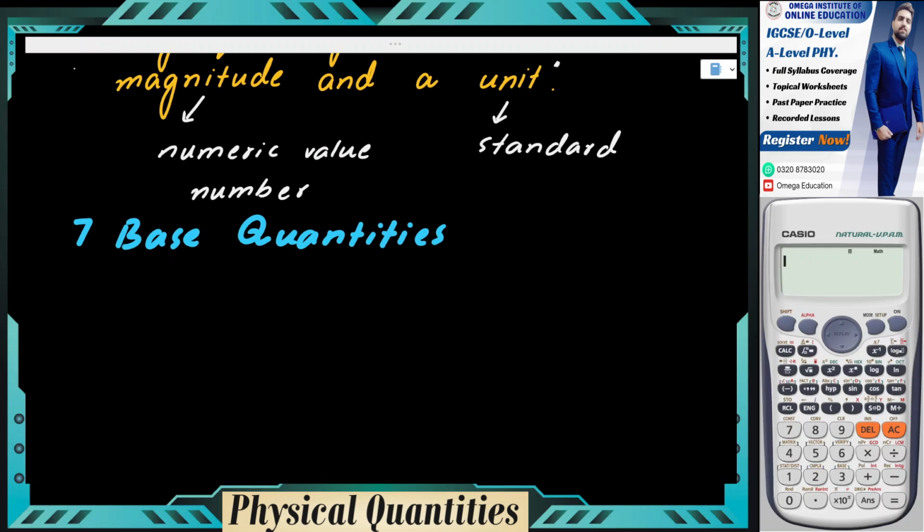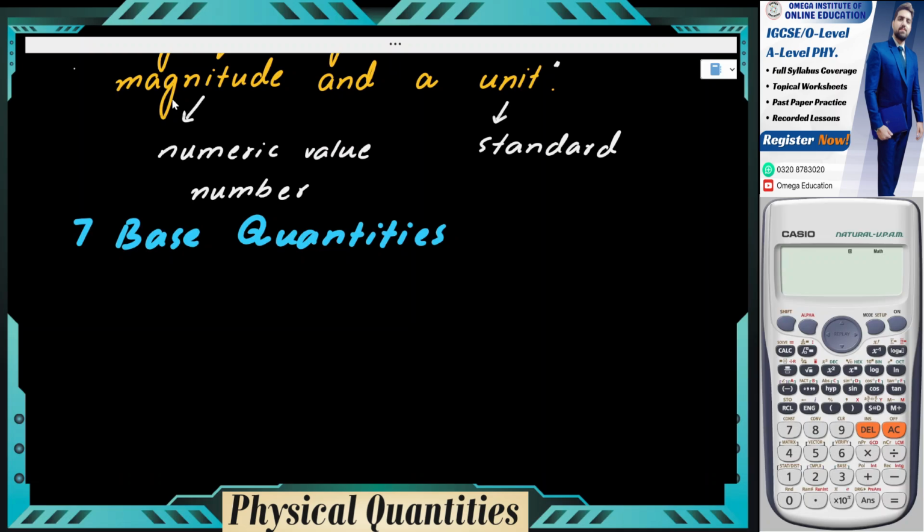Now what are the base quantities? So as you pointed out that we can measure length in centimeters, the physical quantity length itself is a base quantity. In order to define length, you do not have to take help of any other physical quantity. If you're measuring the time interval, then you don't need assistance of any other physical quantity.